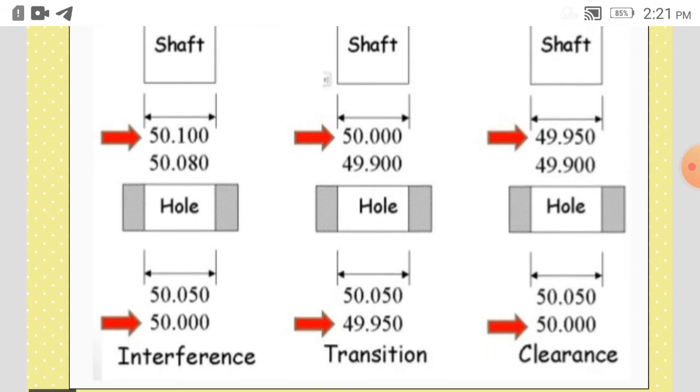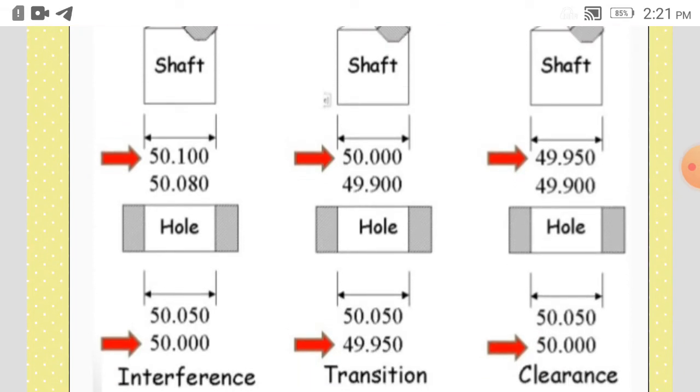So here it is shown, we can see the diameter. 50.100 is the maximum limit for the shaft, 50.080 is the minimum limit. Here 50.050 is the maximum hole size and 50 is the minimum hole size. So here we can see in all the cases the external diameter of the shaft is greater than the hole. Even if it is produced to its minimum limit, 50.080, it is still greater than the maximum limit of the hole, that is 50.050. So hence we can see that the fit here will be interference fit.